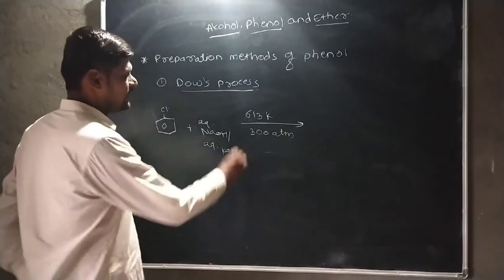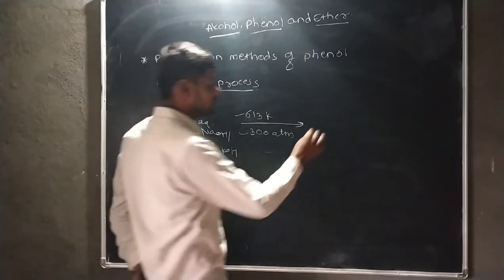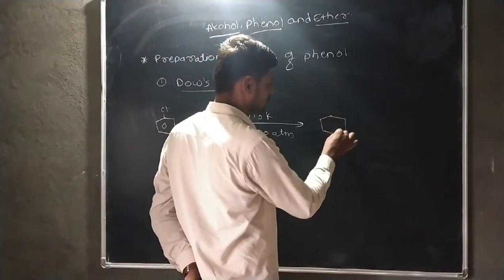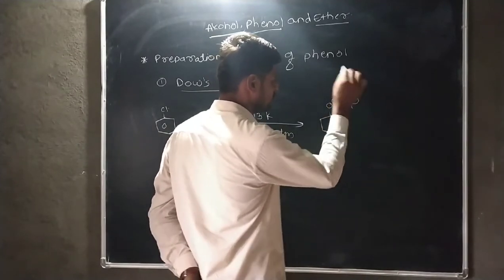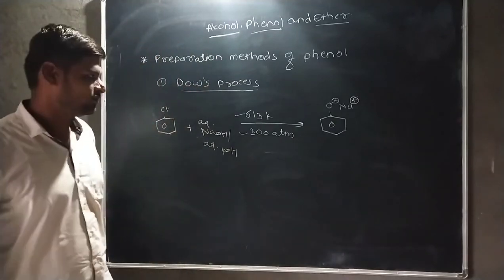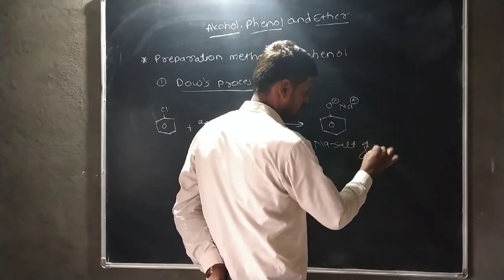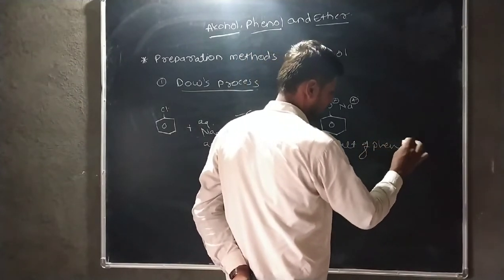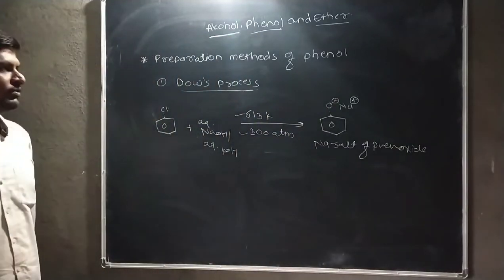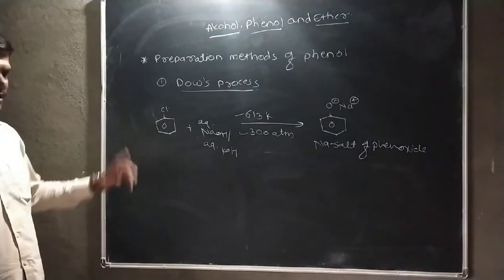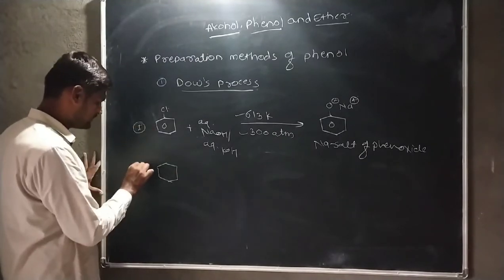Okay. Then at higher temperature and higher pressure, this chlorobenzene gets converted into sodium salt of phenoxide ion. It gets converted into sodium salt of phenoxide ion. Okay, this is the sodium salt of phenoxide ion. Okay, this is the first step. This one is the second step.